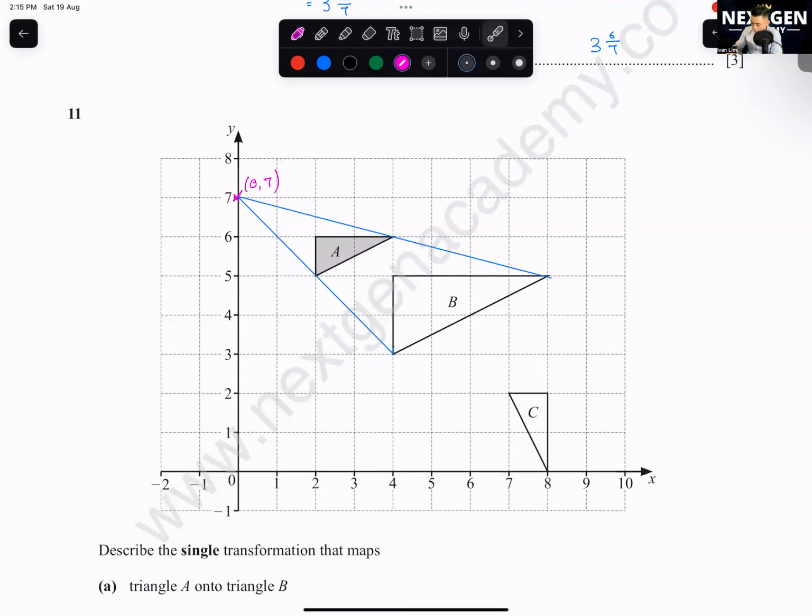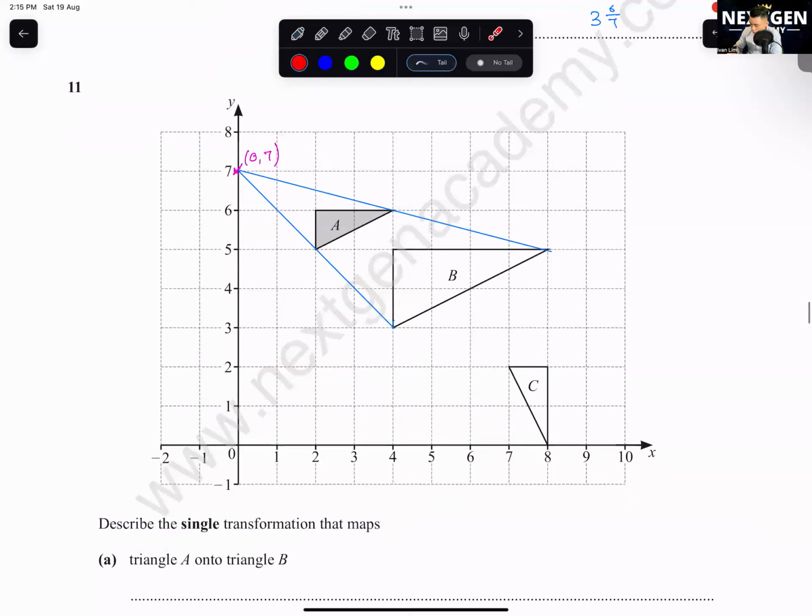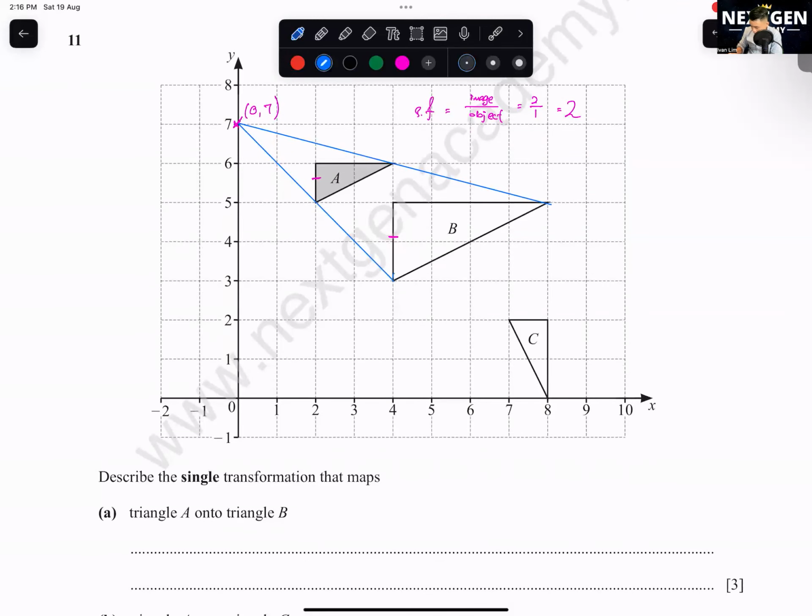Okay, then how do I find the scale factor? You just calculate the number of boxes of a similar size. So you see here, this one 1, this one 2, right? So your scale factor will be the length of the image over the length of the object, 2/1, which is equals to 2. So you need to write down, this is an enlargement.